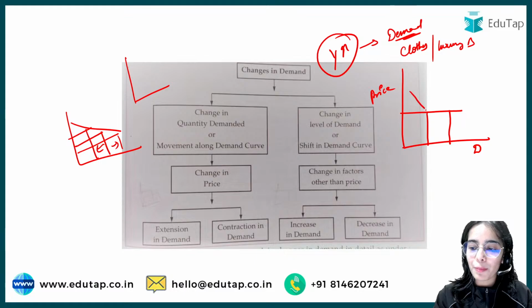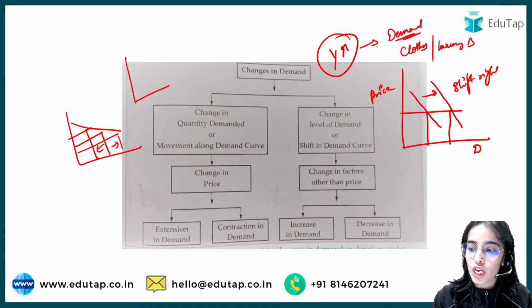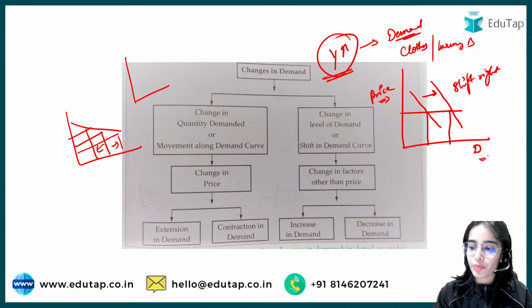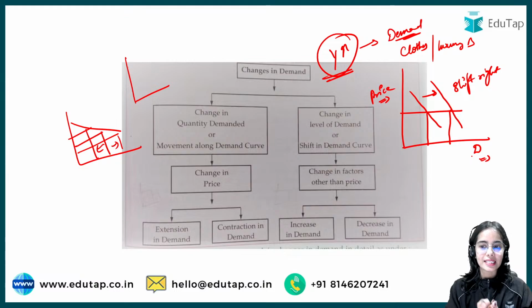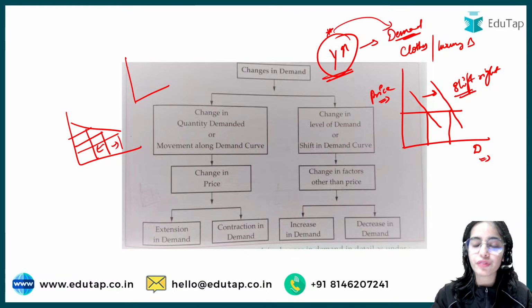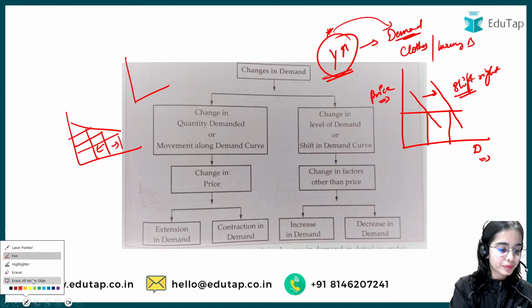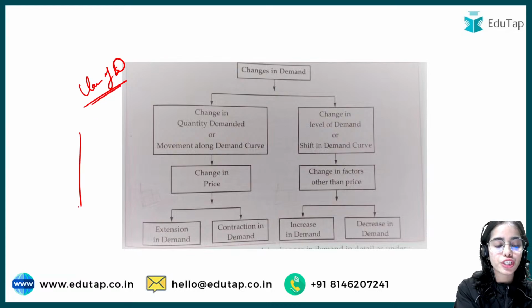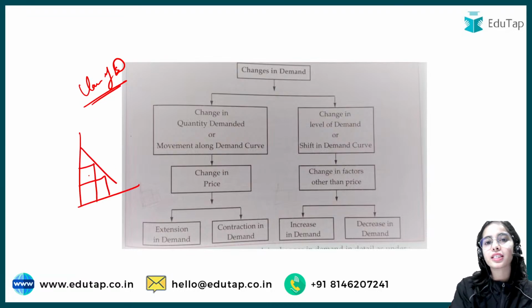So what will happen? The demand curve is going to shift rightwards. Any variable that is outside the model, that is not present on the x-axis or the y-axis, when it affects the demand, then there is a shift. Remember that the law of demand states that there is an inverse relationship between the price of a commodity and the demand of a commodity, other factors being constant.